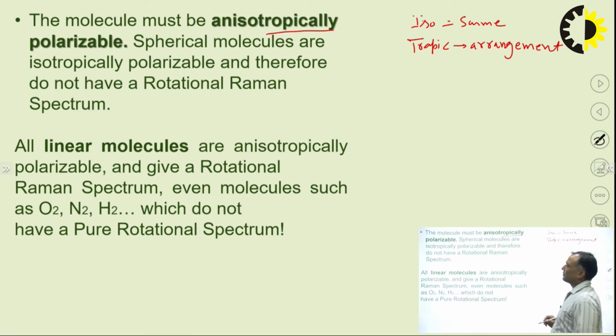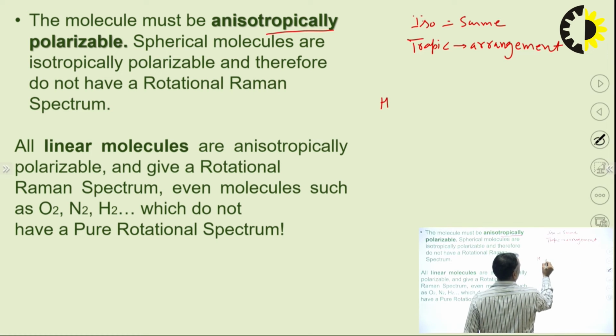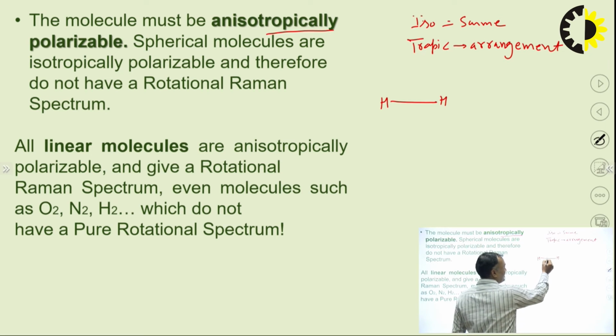Okay. So if the molecule is rotating, suppose this is my molecule, H and H. Okay. And it is rotating. I am going to discuss here Raman spectra with reference to rotational spectroscopy.